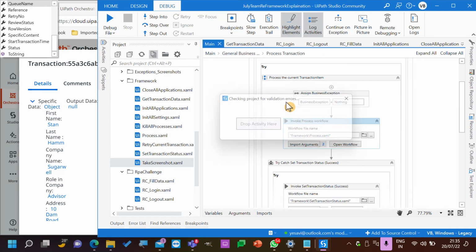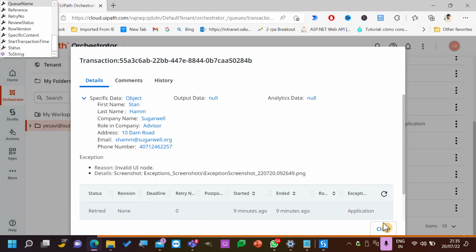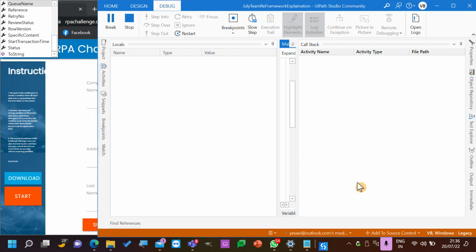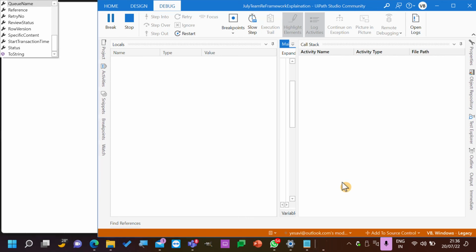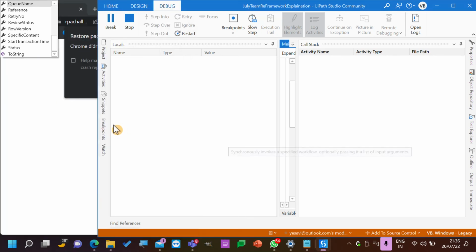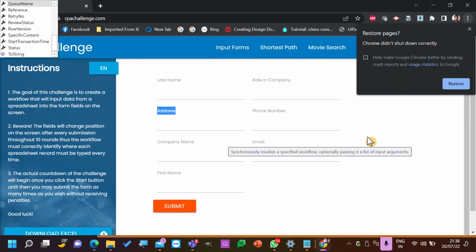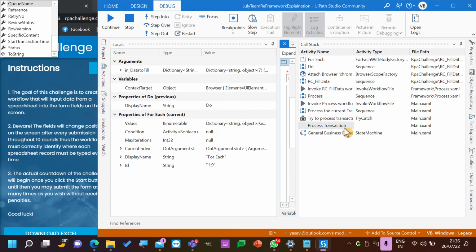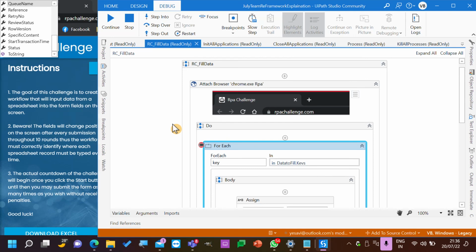Debug. So I'm hoping that there are no more items. There are 10 items that came. Okay, we have RPA challenge. This is fine. Now let's go ahead and see what's there in here.